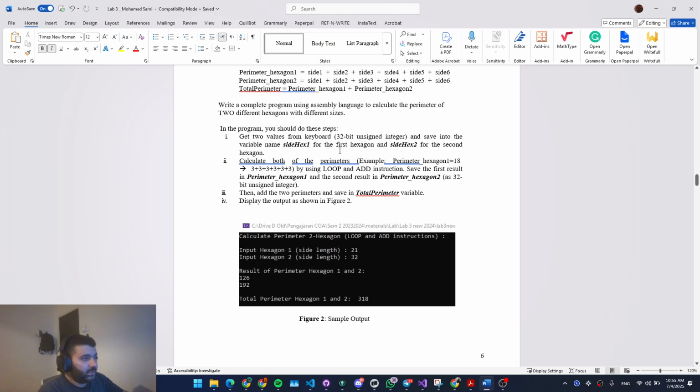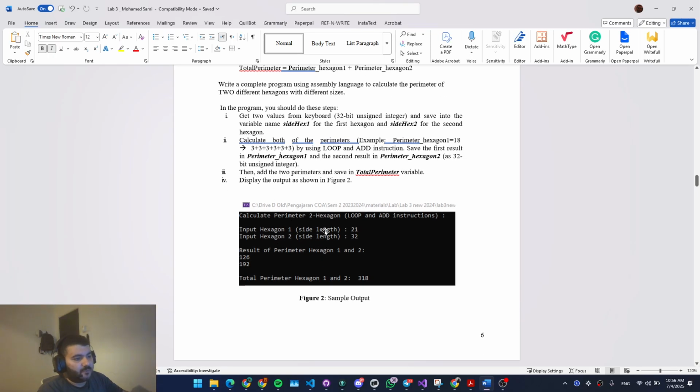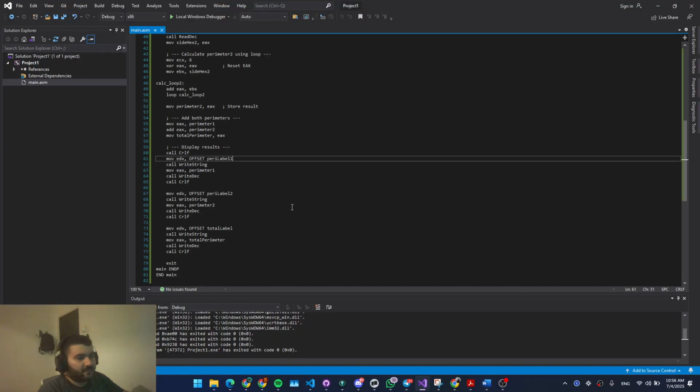Let's say parameter 1 is equal to 30 and parameter 2 is equal to 50. Then basically we need to get the result for both parameter 1 and 2 at the end, and the display output should be something like this, with the result and the total output for both of them. Okay, so here's what I have done.